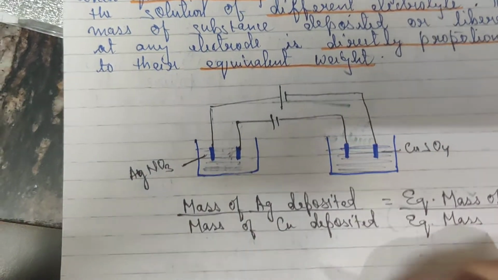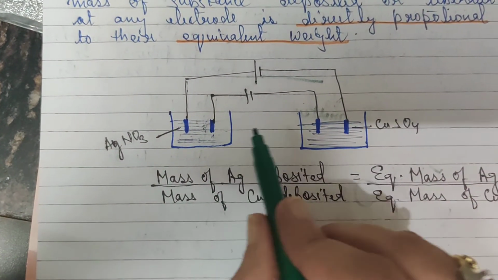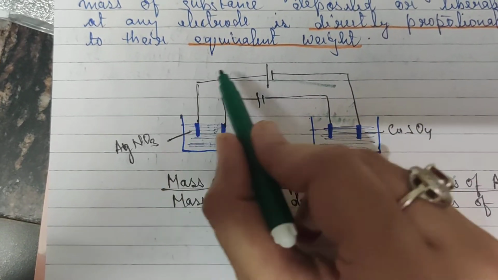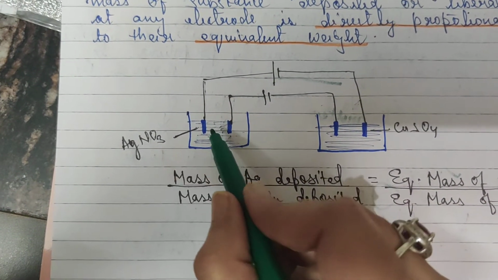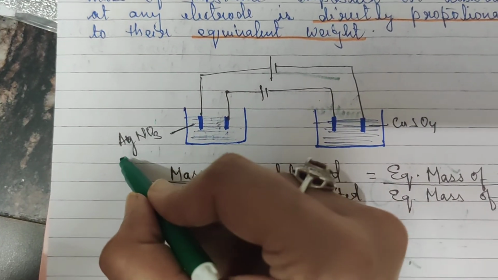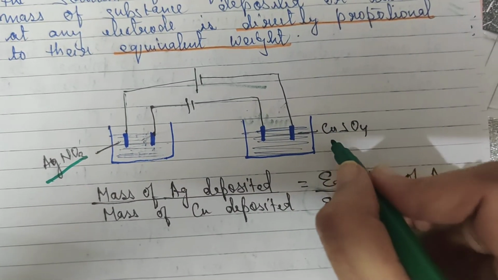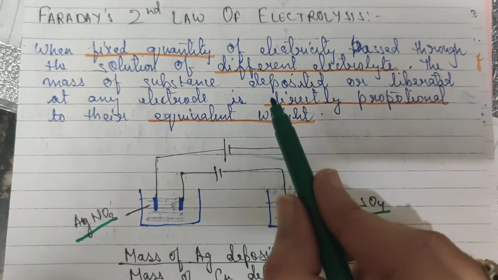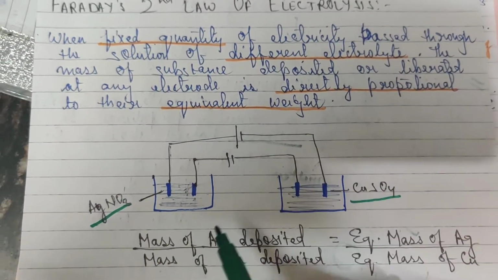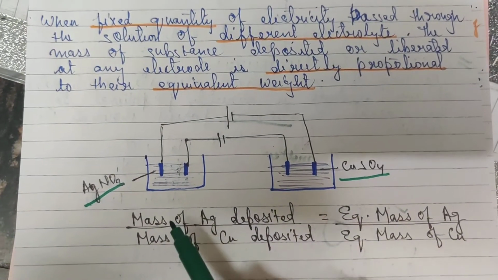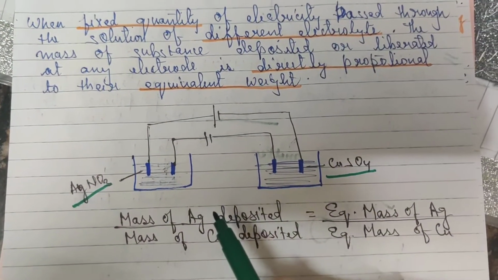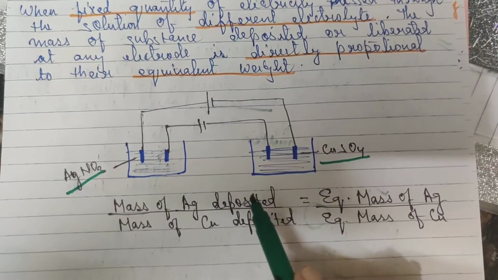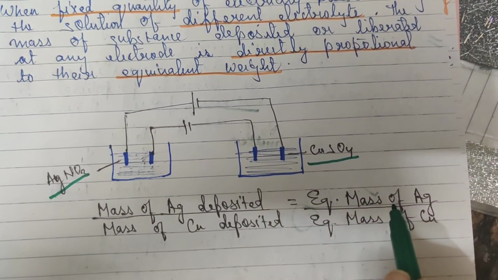So to explain this in a better way, I have connected 2 electrolytic cells. The 2 electrodes are connected like this, as you can see here. In one electrolytic cell I have taken AgNO3 solution and in another I have taken CuSO4 solution. According to the statement of the law, the mass of any substance deposited or liberated at any electrode is directly proportional to the equivalent mass of that substance.